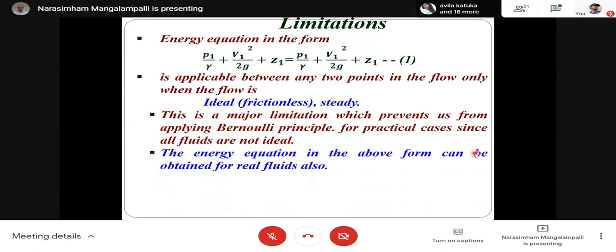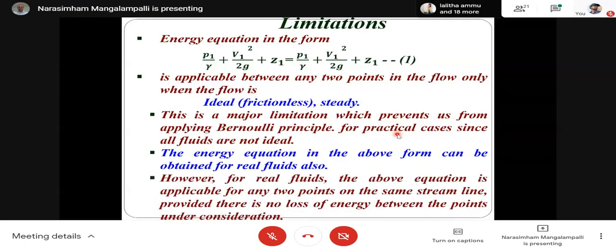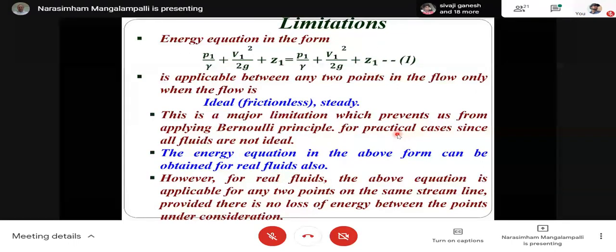The energy equation in the above form can be obtained for real fluids also. That is what I was reiterating. However, for real fluids, the above equation is applicable for any 2 points on the same streamline, provided there is no loss of energy between the 2 points under consideration. So, this is our limitation.